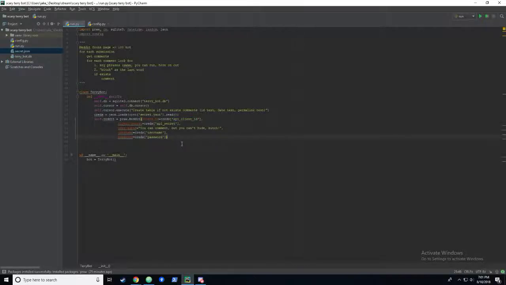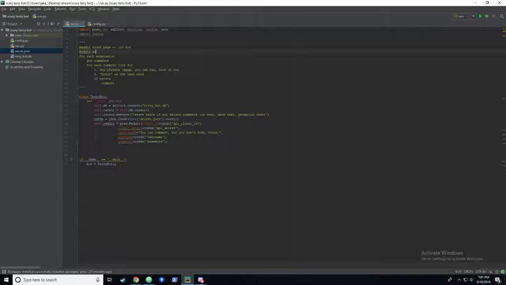Okay, so now we have our Reddit instantiation, and we have our database set up. And if you look, we actually already have this terrybot.database. That's because it created a table and it saved it. So let's see, what do we want to do? We want to hit the front page. Another thing we could do is we could also hit subreddits, and we could also get 100 hot of each, right?